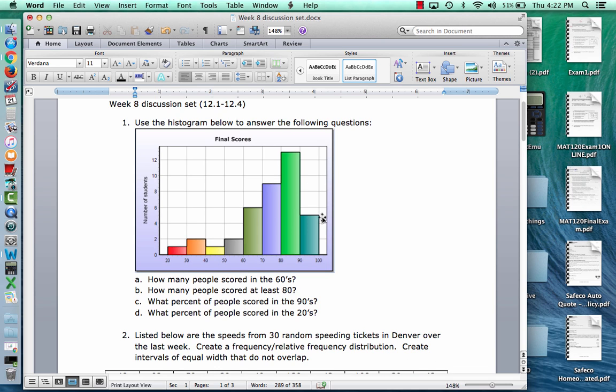It says how many people scored in the 60s. Well, we look at the 60s, that's going to be right here. There'd be 6 people who scored in the 60s.